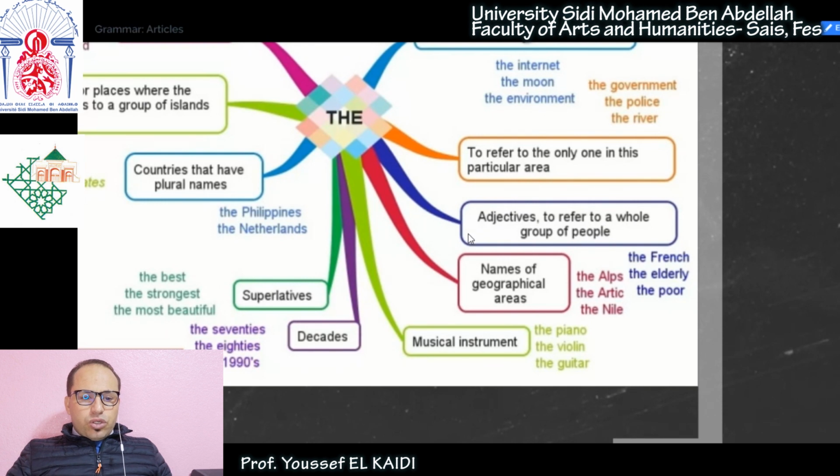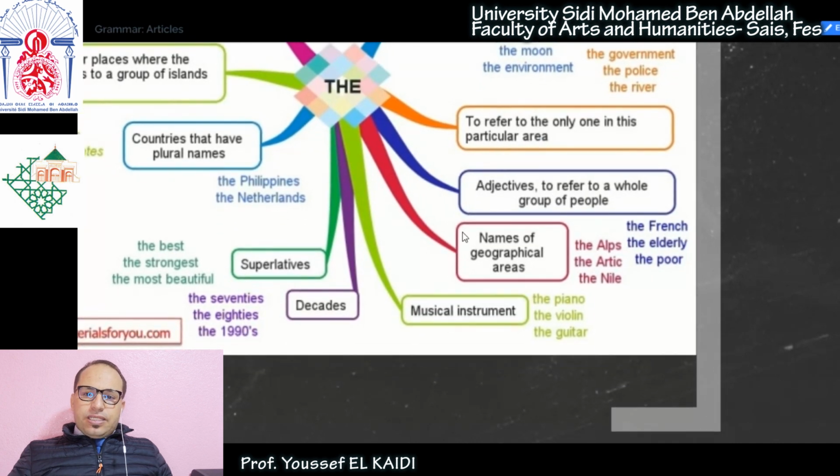Adjectives to refer to a whole group of people. Like, for example, the French. When I say the French, I refer to all the French people. When I say the jobless, I refer to all the people who are jobless. When I say the homeless, I refer to all the people who are homeless, the Moroccans, the poor, the rich. So with these adjectives that refer to a group of people, we use the article the, okay?